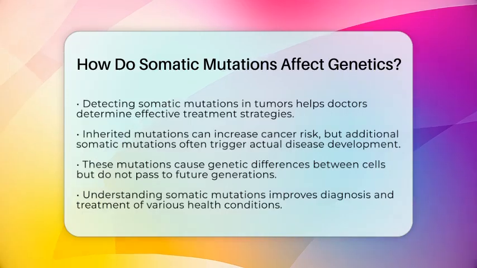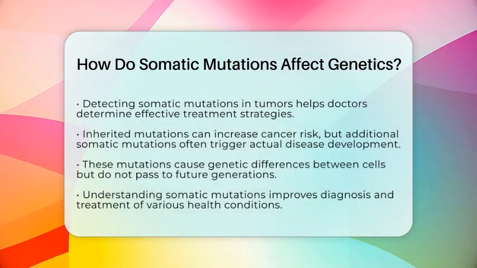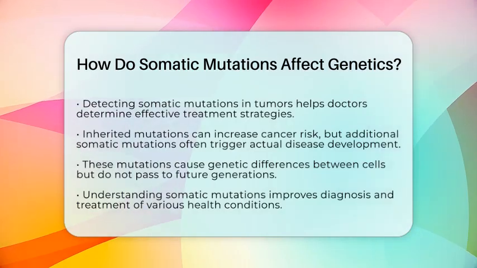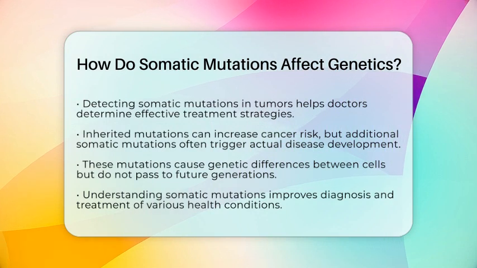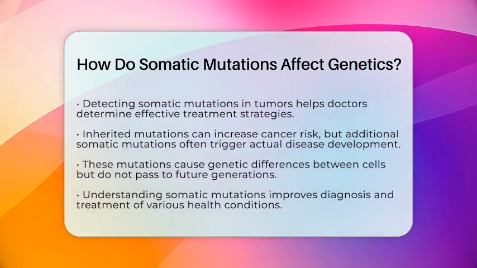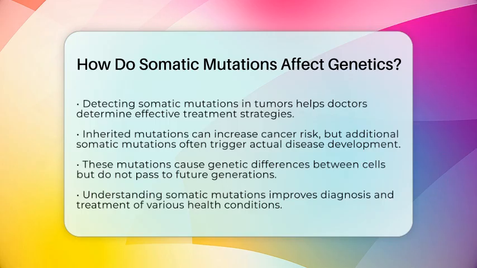Sometimes, a person might inherit a mutation that increases their risk of cancer, but the actual cancer develops because of additional somatic mutations in specific cells. These mutations are like extra changes that happen after the original blueprint is set.